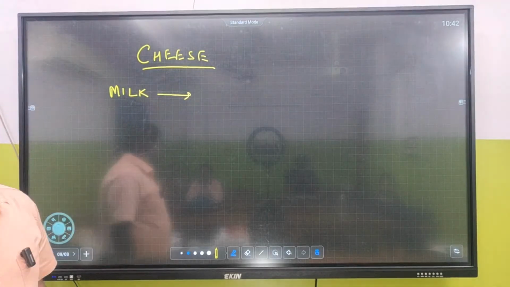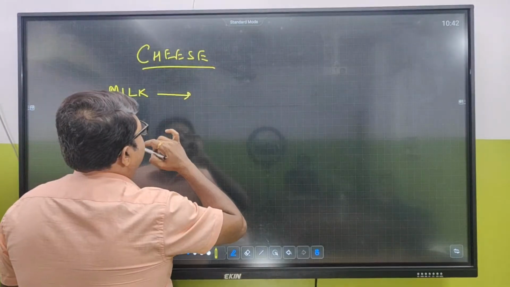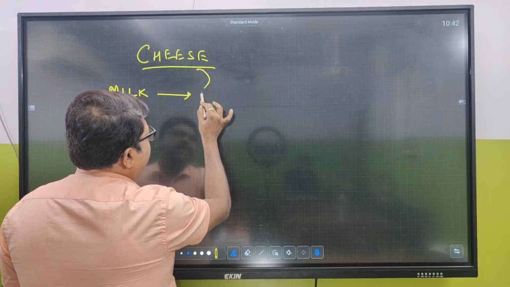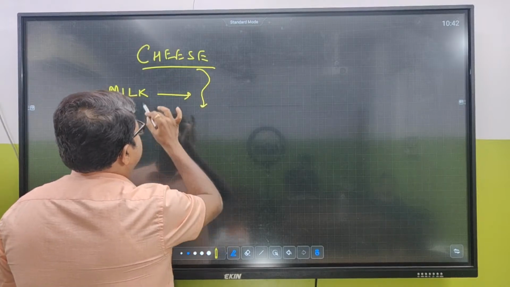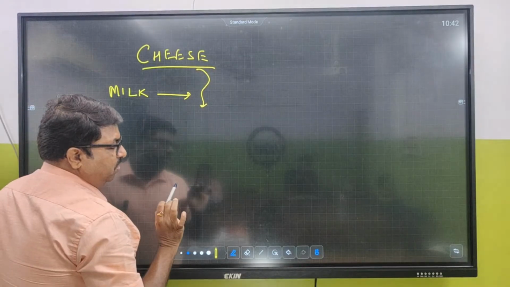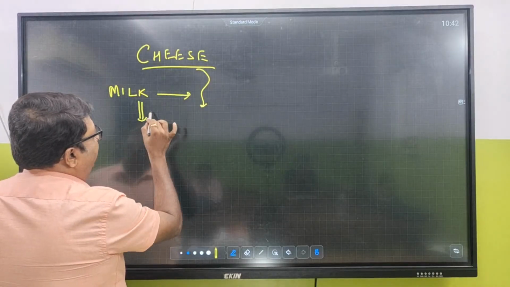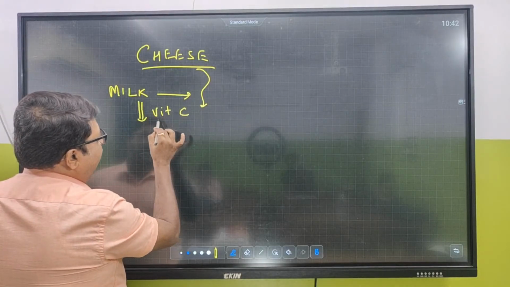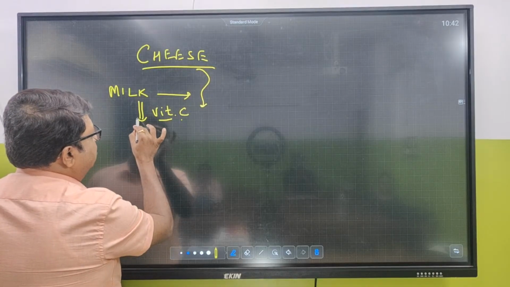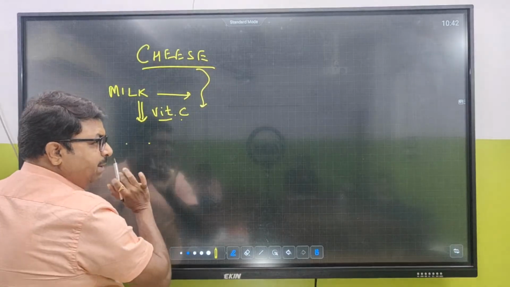It's a milk product. So fermentation happens, and after fermentation, what will ultimately be made, what is going to act upon this milk? Milk has protein, and if you add citric acid, what is going to happen? The water and the milk product are going to get separated.